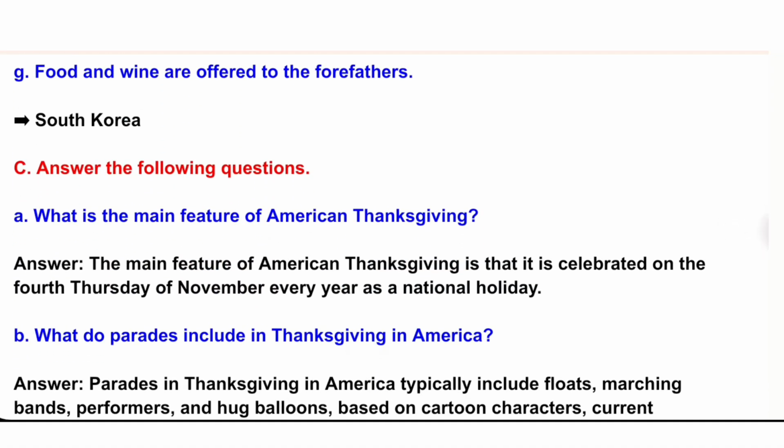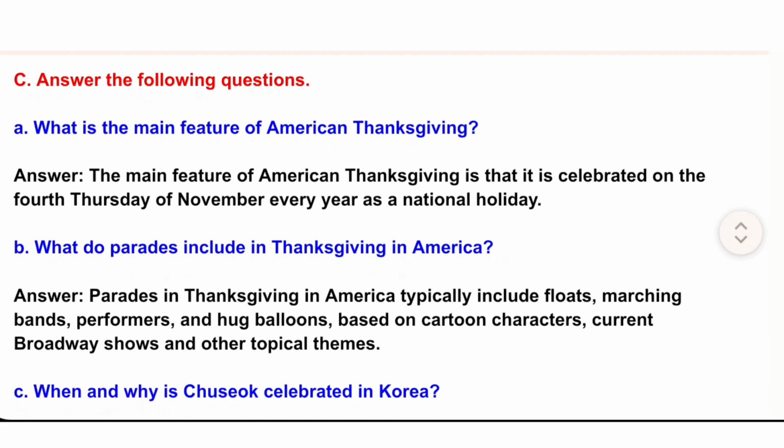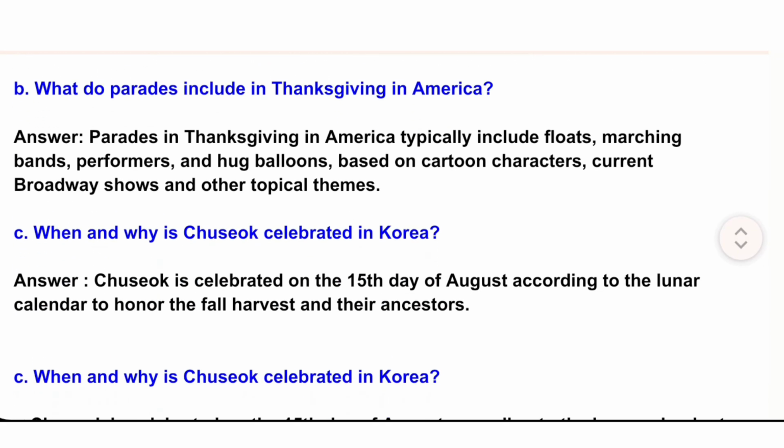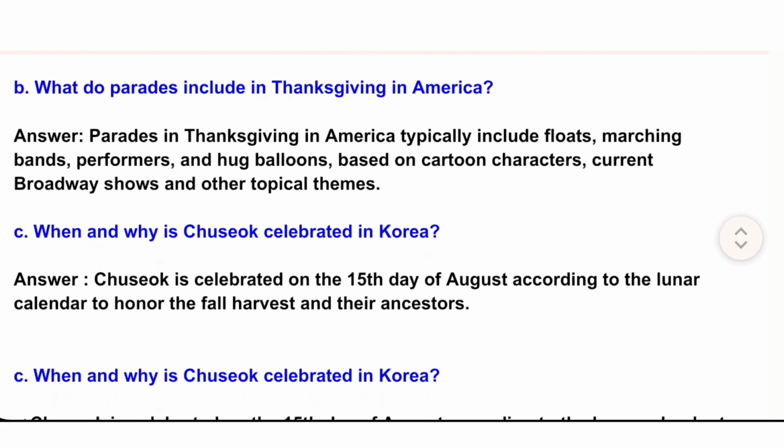C. Answer the following questions. A. What is the main feature of American Thanksgiving? Answer. The main feature of American Thanksgiving is that it is celebrated on the fourth Thursday of November every year as a national holiday. B. What do parades include in Thanksgiving in America? Answer. Parades in Thanksgiving in America typically include floats, marching bands, performers, and huge balloons based on cartoon characters, current Broadway shows and other topical themes.